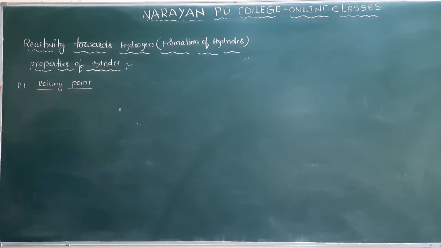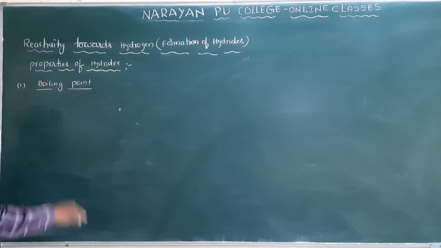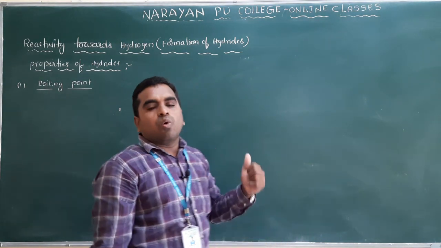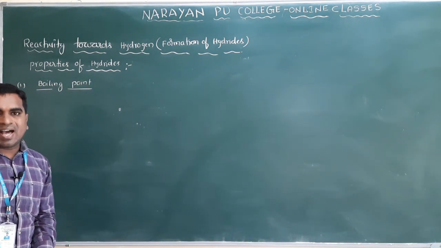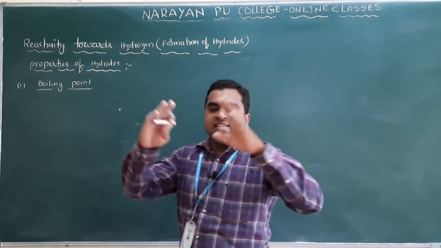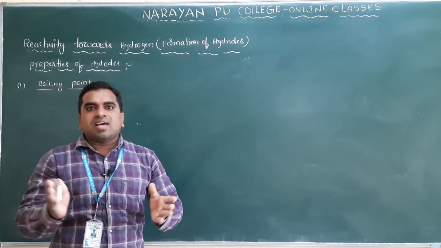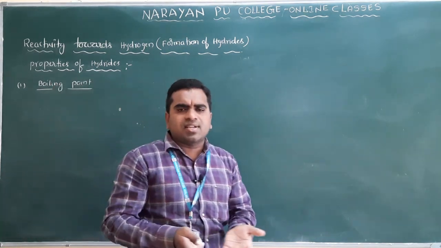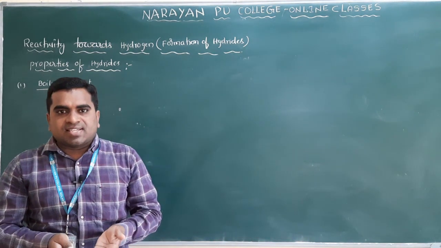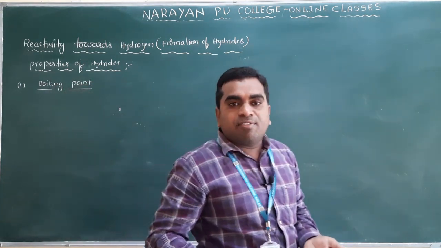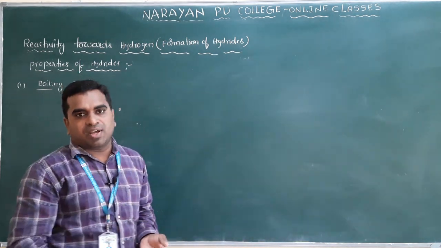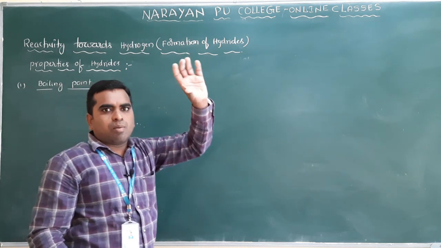What happens to the boiling points of these 15th group hydrides when we move down the group from ammonia to bismuthine? Increases or decreases? You already know that boiling and melting points depend upon size. As size increases, molar mass also increases, so van der Waals forces increase, and melting and boiling points also increase.